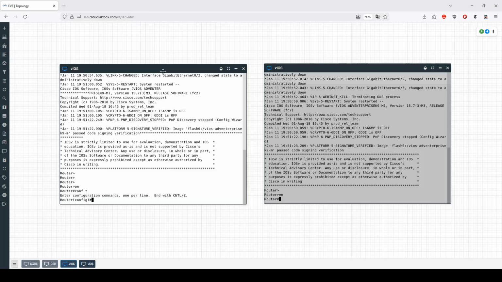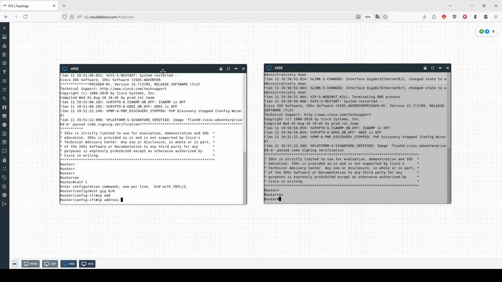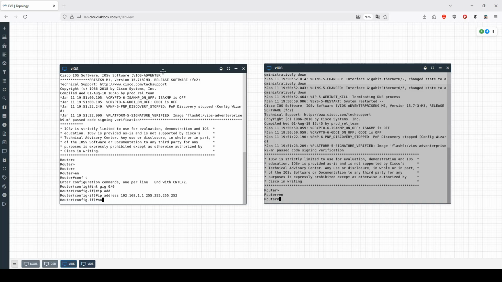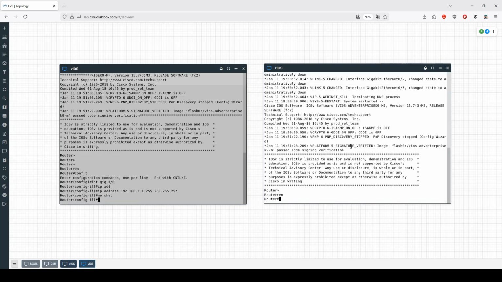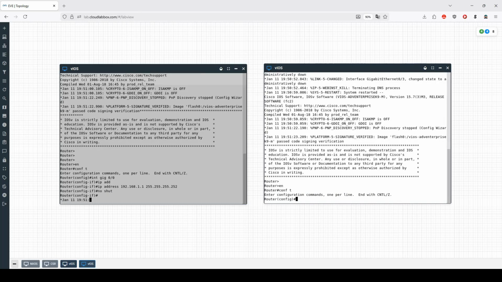So let's go into interface gig 0/0, IP address 192.168.1.1, 255.255.255.0, no shut, and then same again on this side.